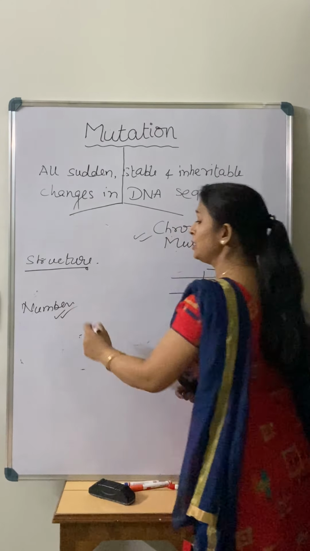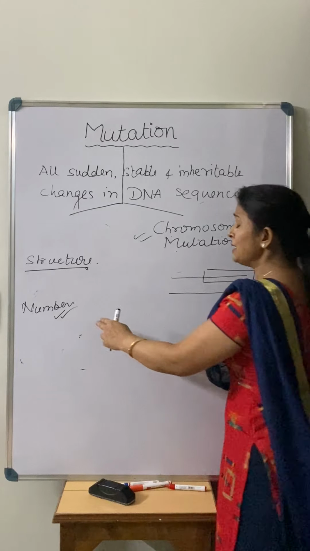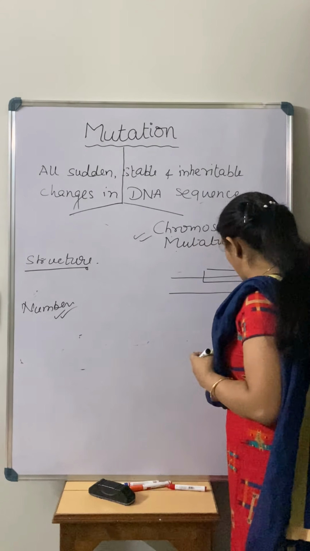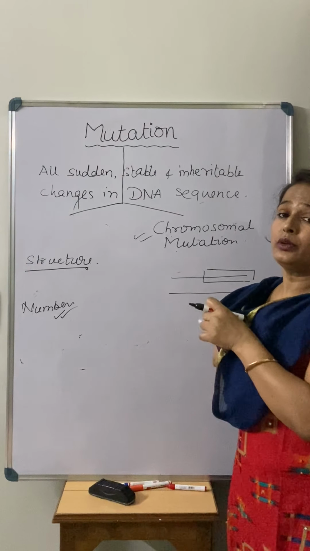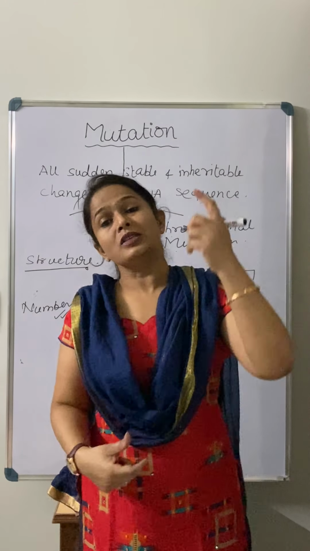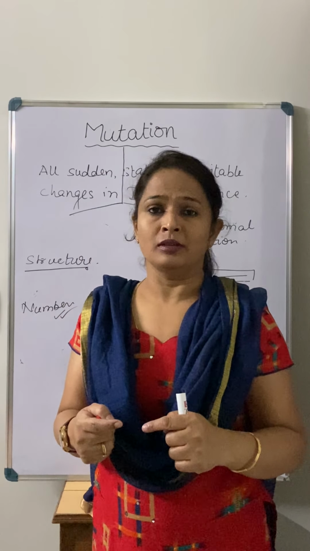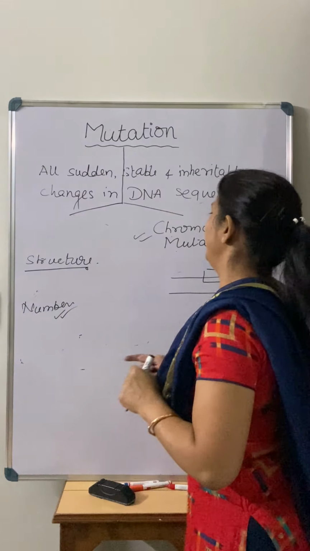When there is a change in number, it means, if we talk about humans, we have how many pairs? We have 23 pairs. Out of 23, 22 are the same and the last one is different. When changes take place in these numbers, that time we call it a mutation.